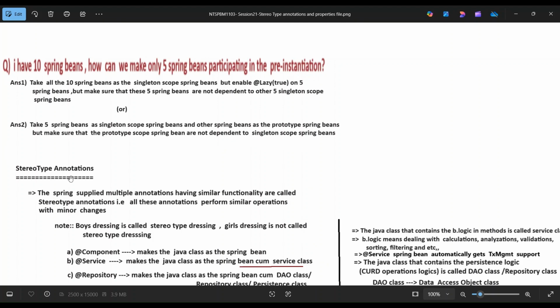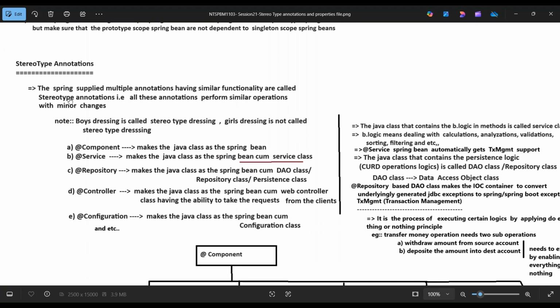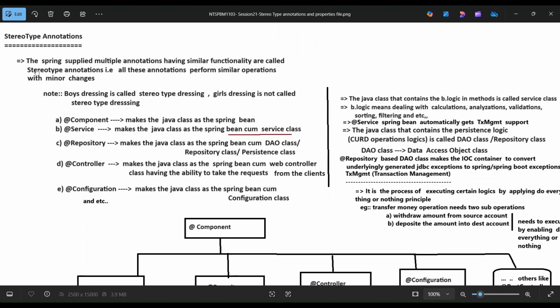Stereotype annotation. Coming to stereotype annotations, the Spring-supplied multiple annotations that have similar functionalities are called stereotype annotations.